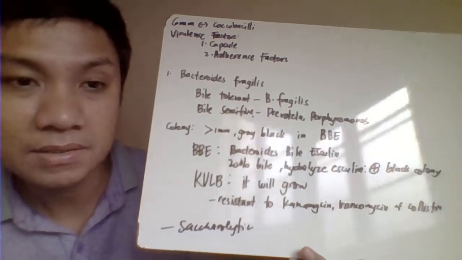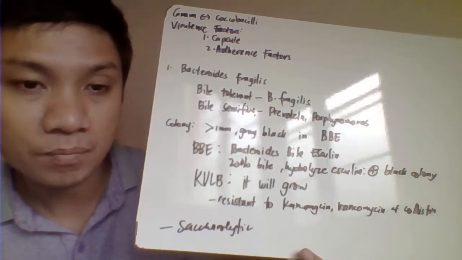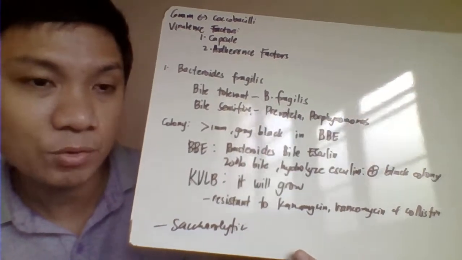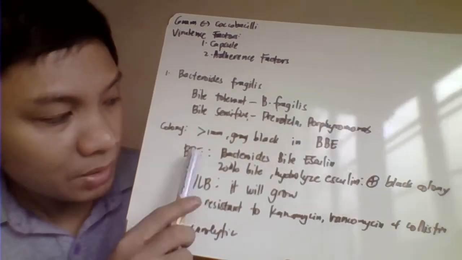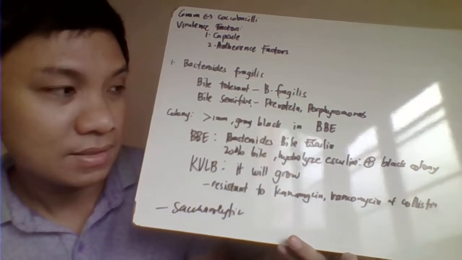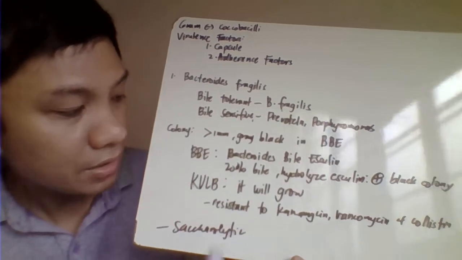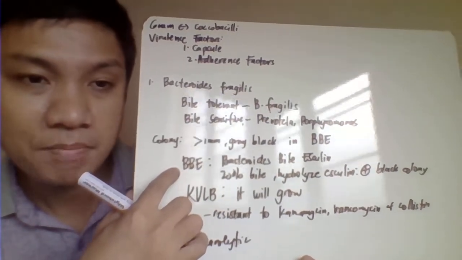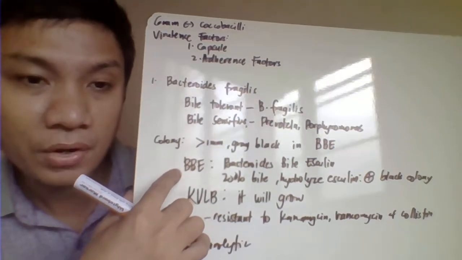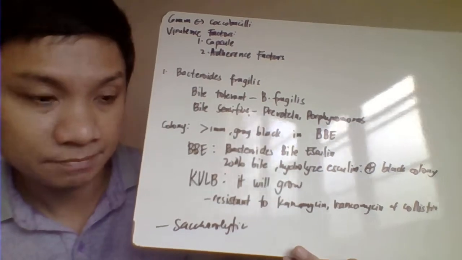This culture media will allow you to determine if your bacteria are able to tolerate the presence of 20% na bile and hydrolyze your esculin. So from the word itself, Bacteroides bile esculin, this is very specific for your Bacteroides lang. And therefore, in the BBE, your Bacteroides fragilis would be identified as able to grow in this one and also produce black na colony.